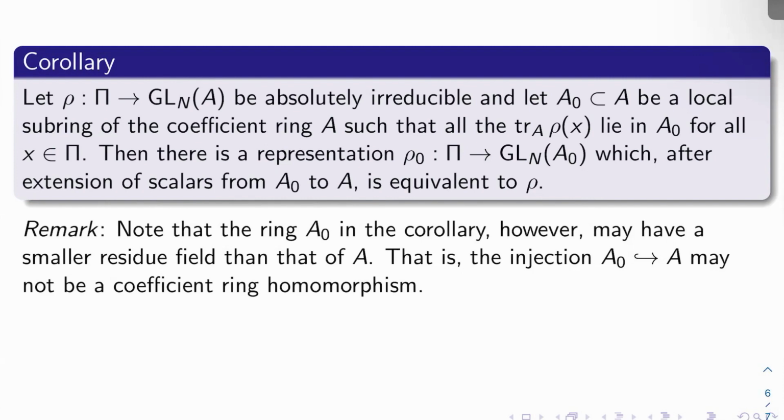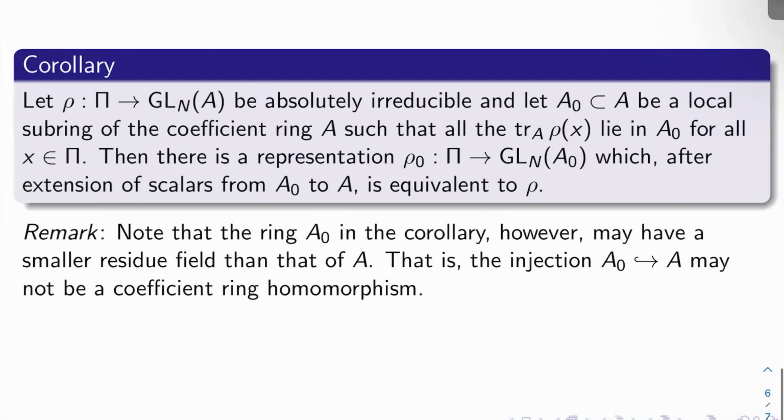Note, as a closing remark, that the ring A naught in the corollary may have a smaller residue field than that of A. That is, the injection from A naught to A may not actually be a coefficient ring homomorphism. It might just be a generic kind of homomorphism of rings or of algebras. We'll see how to fix that much later, but that's the end of the video.